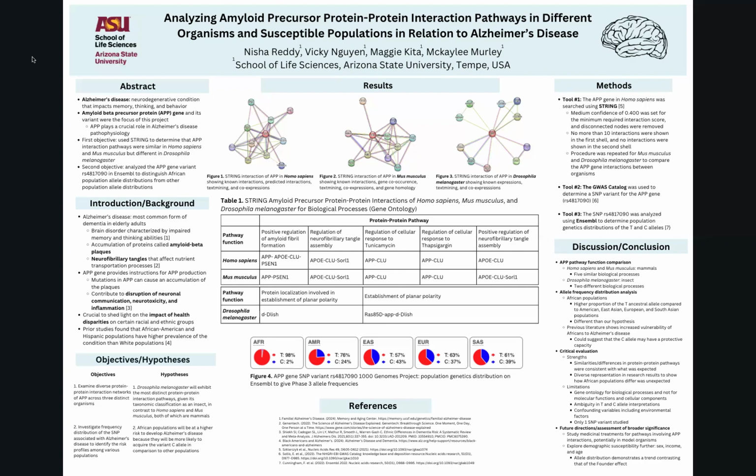In the critical evaluation portion, we have strengths in the fact that we had good similarities and differences in our protein pathways, and they were consistent with our hypotheses, and that we had diverse representation in our research. A limitation is that we only have the biological processes for our gene ontology and not for molecular or cellular components. There is some ambiguity in the T and C allele representations, and then the only SNP variant we studied was the APP.